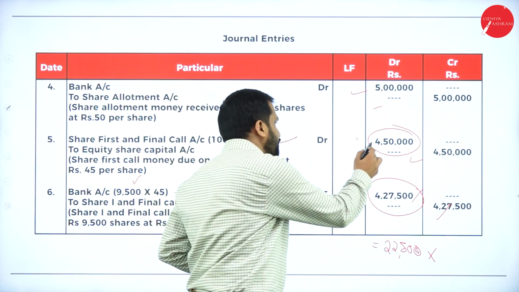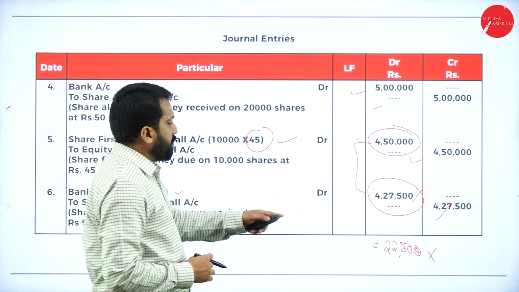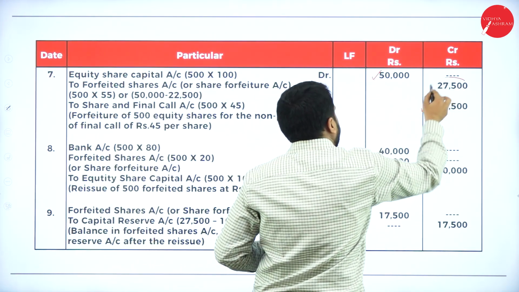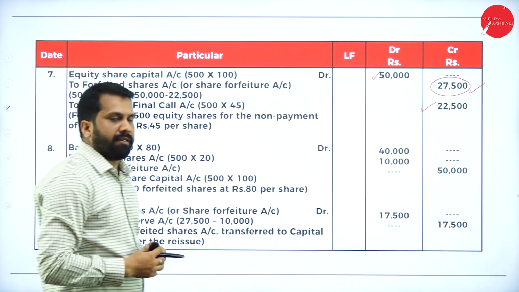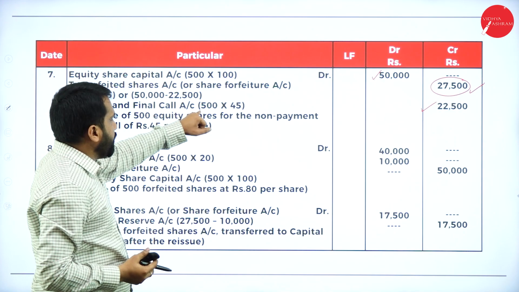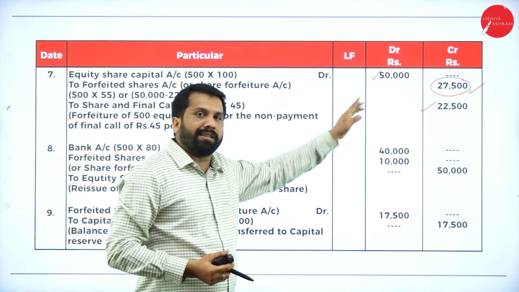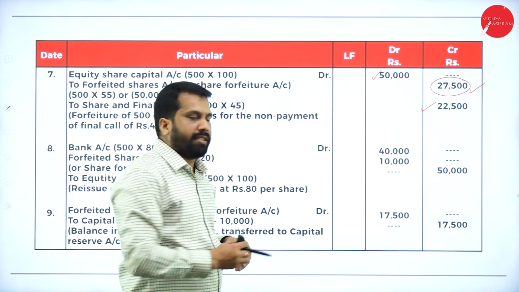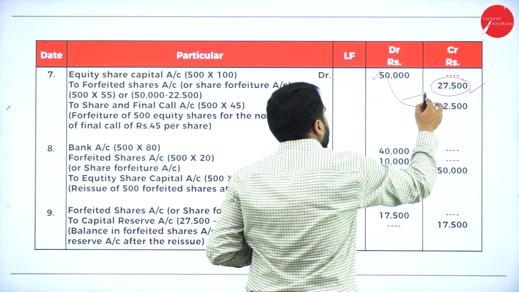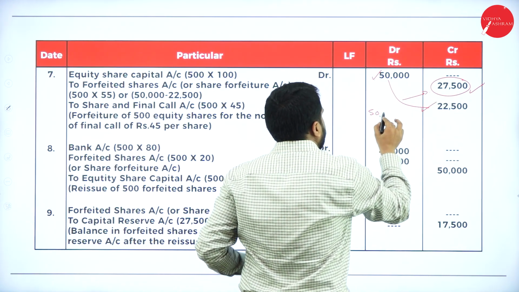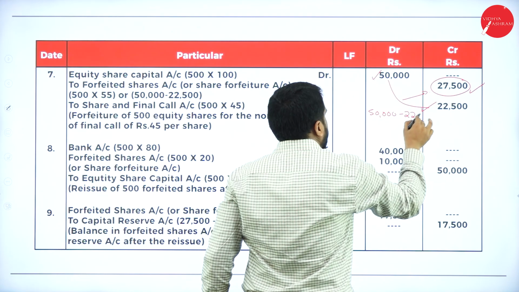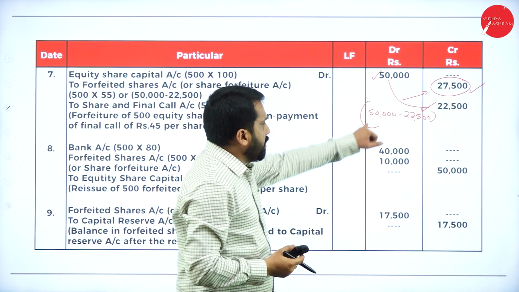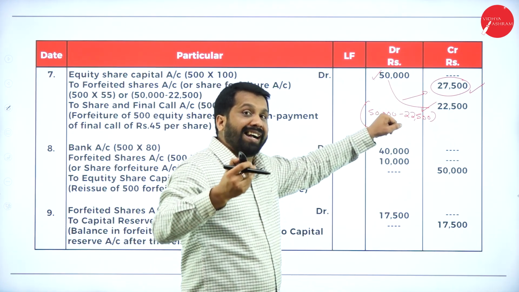The difference between these two is 22,500. See, 50,000 minus 22,500 is 27,500. Hope you are clear. You can do the calculation like this, or else you can go with the logic. What is the shortage? The difference between this and this will be your answer. Clear? 50,000 minus 22,500. Whatever I am writing here, no need to write in the examination. This is only for you to understand.